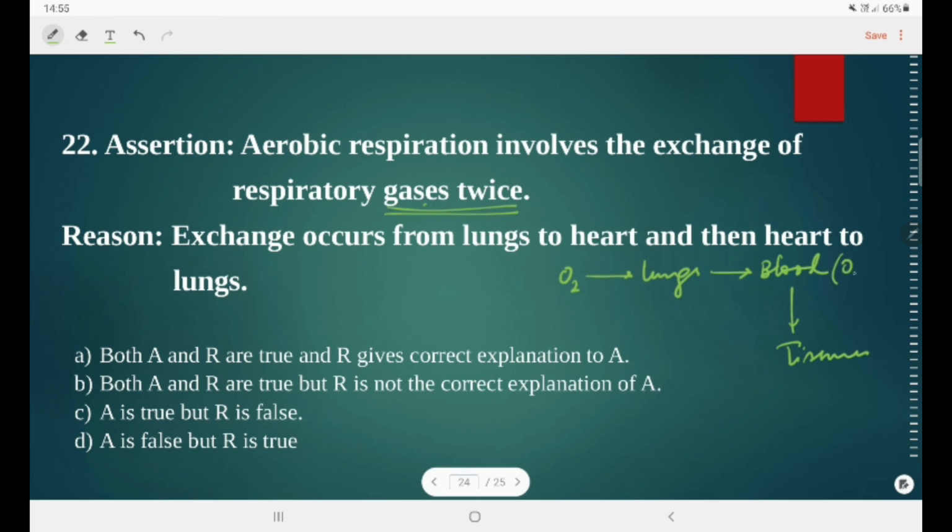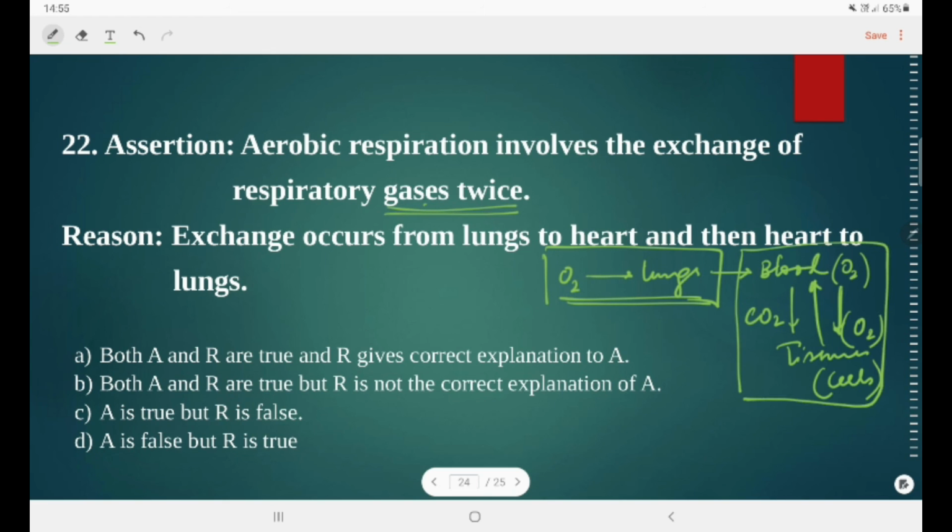Blood, which contains oxygen, provides this oxygen to the cells of the tissues, and tissues give out carbon dioxide and take in oxygen. So gas exchange takes place for the second time. For the first time it takes place at the lungs, and the second time at the tissue level. That is why this statement becomes a true statement.